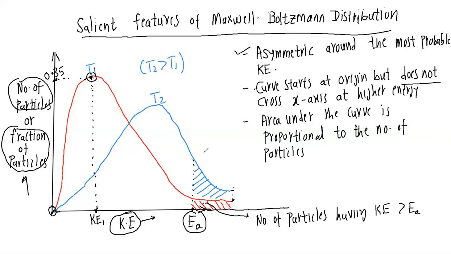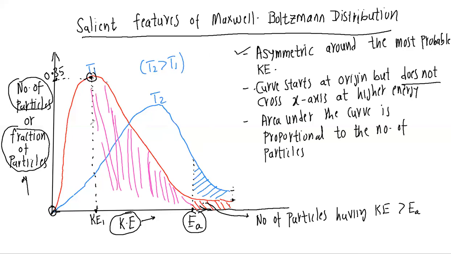The ones having lower kinetic energy than the activation energy are useless. For example, this part. Whatever number of particles are here, these are all useless particles, useless in terms of starting the reaction. Only the part on the right-hand side contributes to the rate of reaction. So this is the concept.